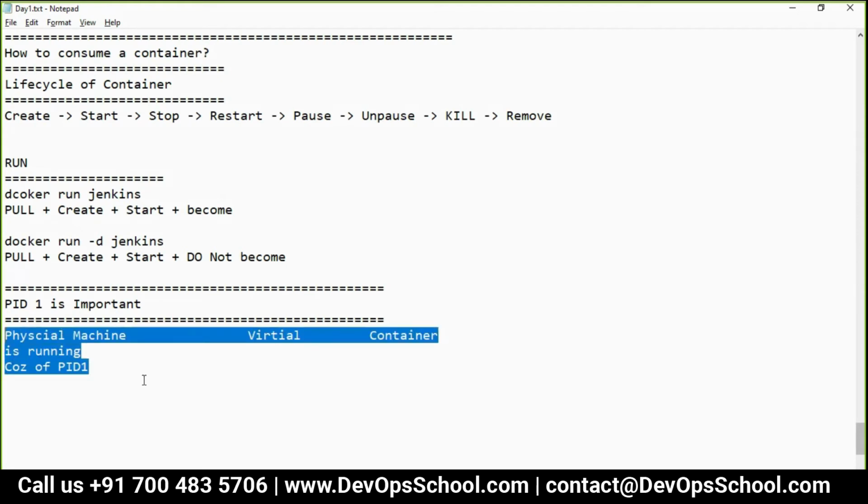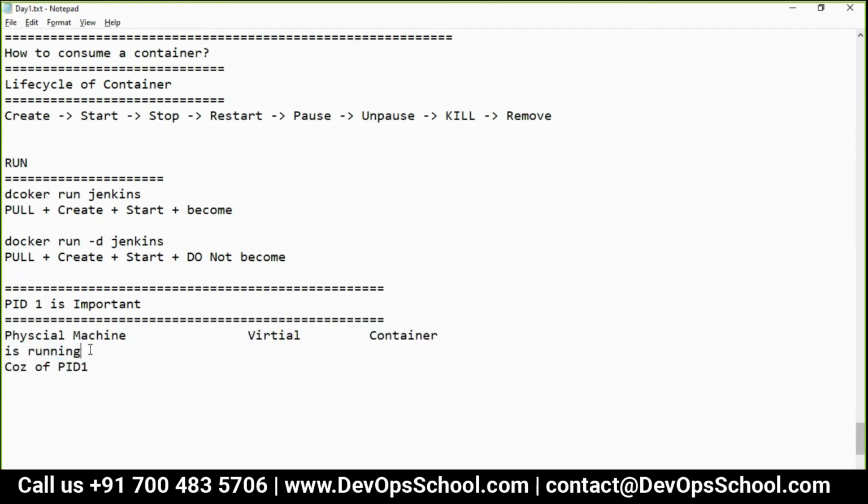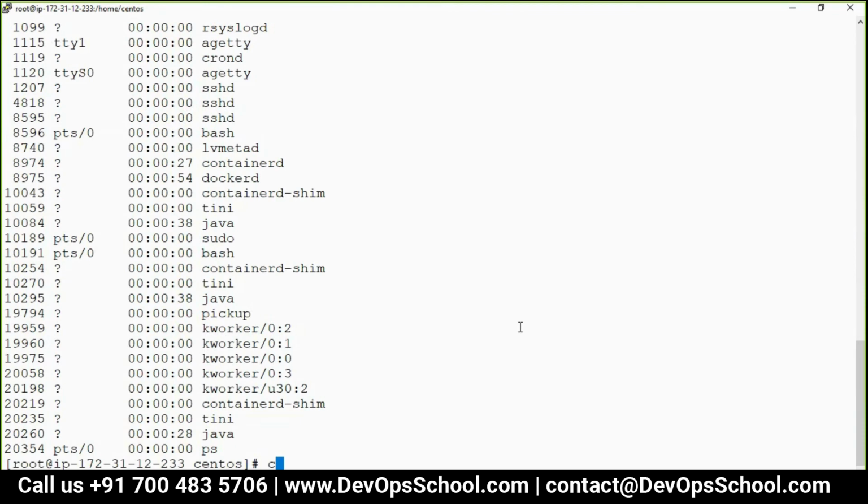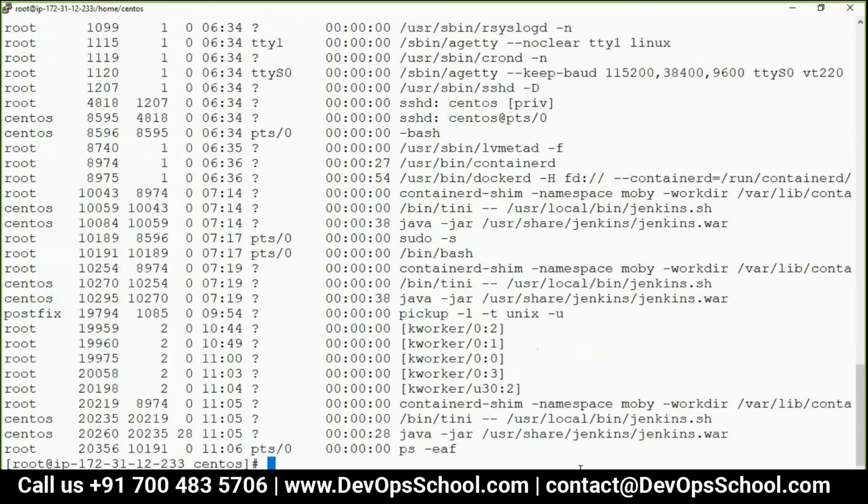Your virtual machine is also running because PID1 is running. Understand that very simple concept. PID1 is important. Now you must be wondering what is PID1. So here, see, this is my virtual machine. ps -ef. Now when you shut down this machine, what happens?